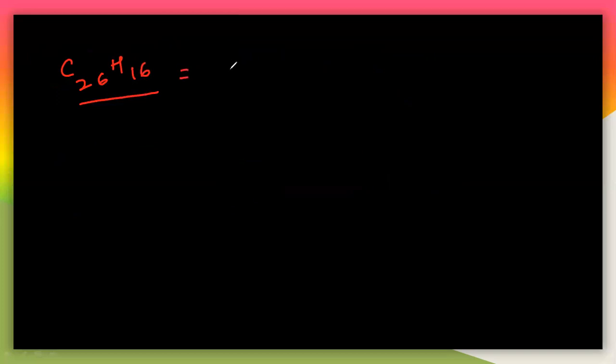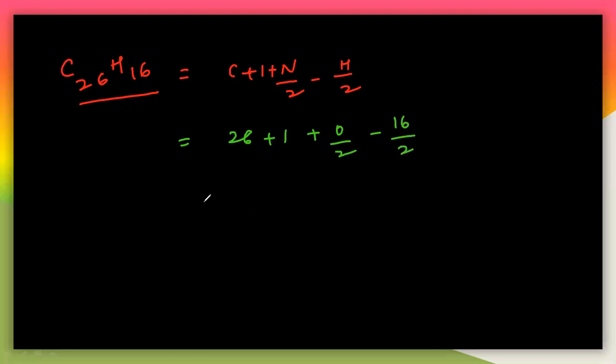So what is the double bond equivalence here? C plus 1 plus N by 2 minus H by 2. So this is the formula here. And you can calculate like this. How many carbons are there? So carbons will be 26 plus 1. And the number of nitrogen, which is 0 by 2. Hydrogens, which is 16 by 2. So you will get 27 plus 0 minus 16 by 2, you will get 8. And finally, you will get 19. 19 is the DBE. So this is the 19 you have to get.